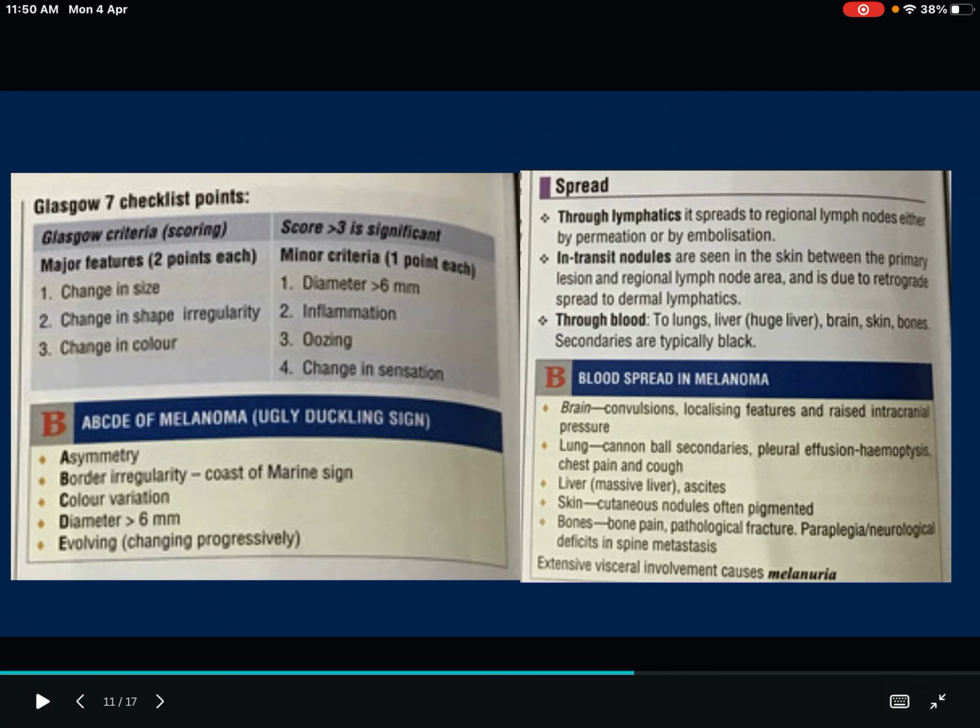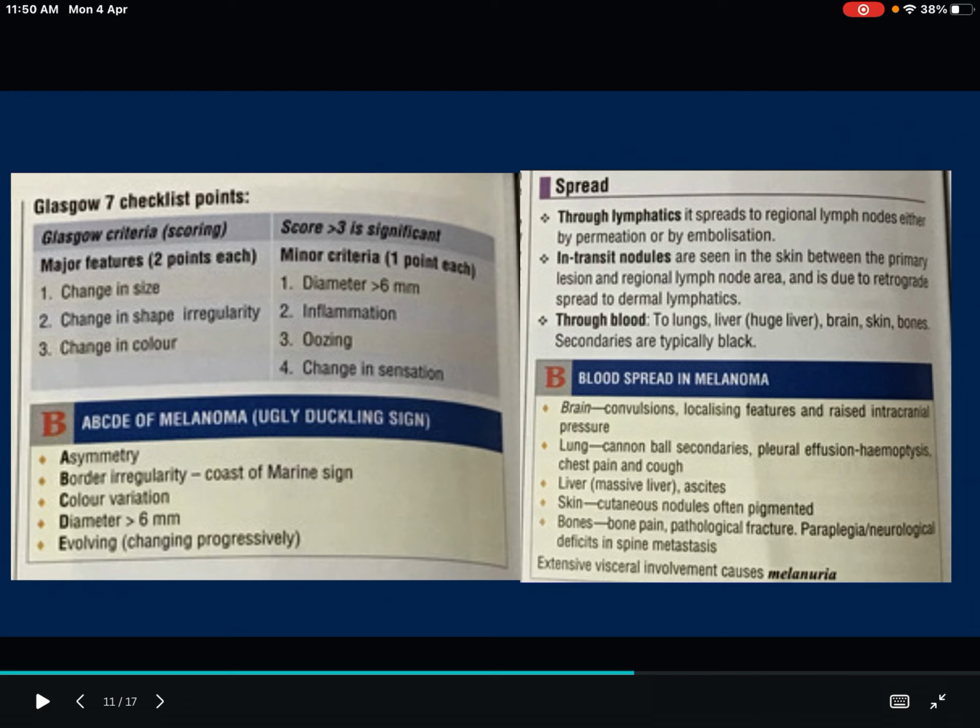A for asymmetry. The lesion will be asymmetric and the border is irregular. So A for asymmetry, B for border irregularity, C for color variation, D for diameter greater than 6 mm, and E for evolving. So that is the A, B, C, D, E of melanoma. It is also known as the ugly duckling sign.